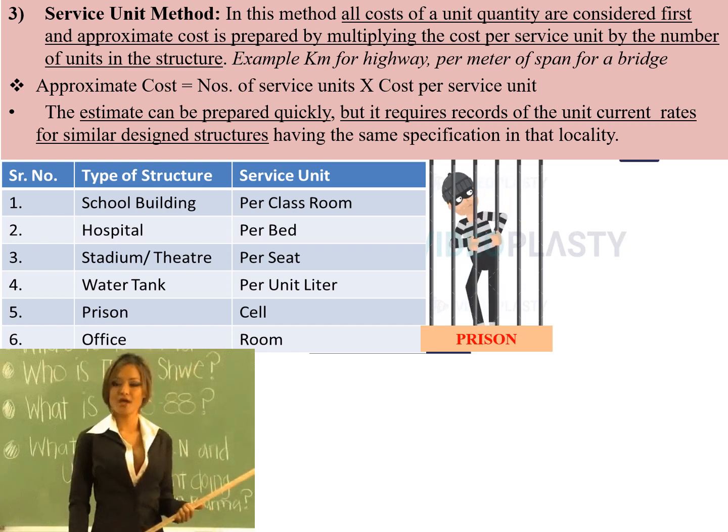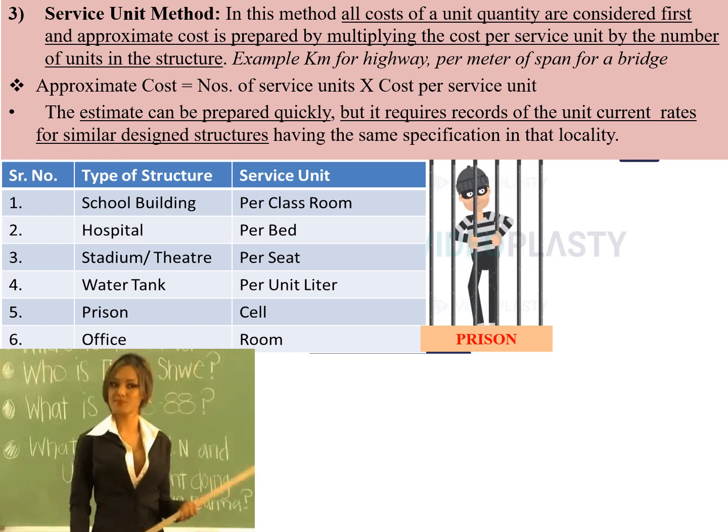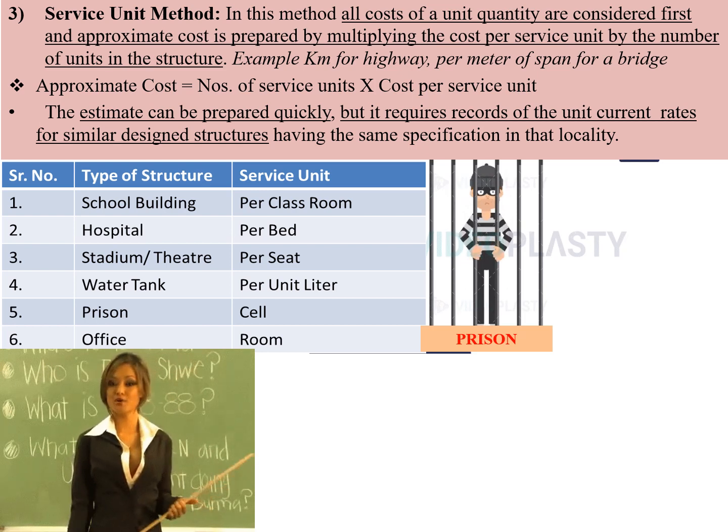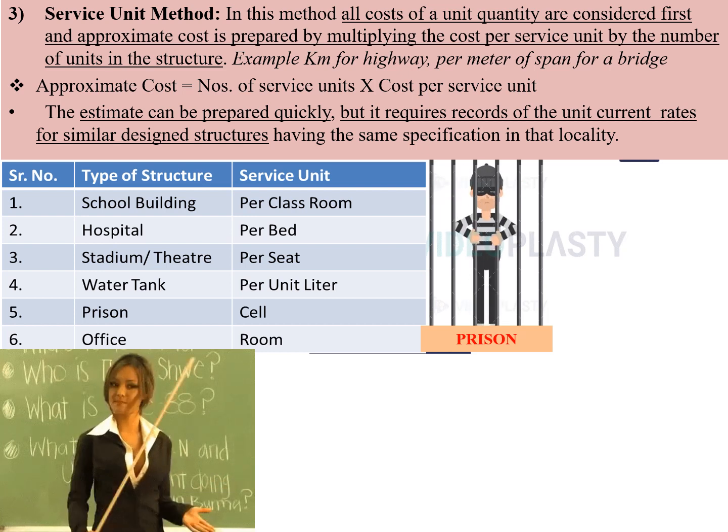Now this is the example for a highway. This may be similar for different kinds of buildings. For example, if I talk about a prison, I will calculate per cell. For an existing prison, I take the total cost of the prison and how many cells they have. If I am going to propose a similar building, I will calculate how many cells I am going to propose and then multiply with the unit cost of the service unit, that is the cell here.